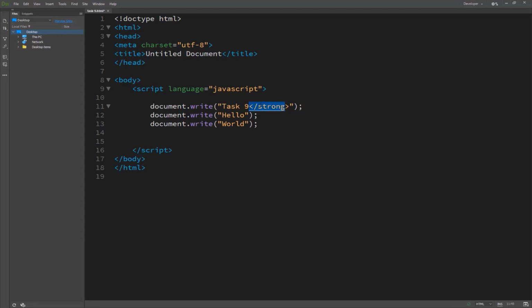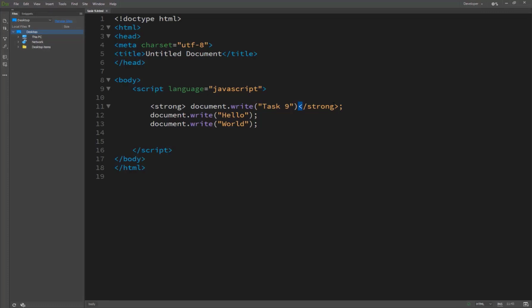maintain any space here. But guys, if you are thinking that you are using JavaScript code outside from your task, or you want to apply on this task 9, but you mistakenly write it outside from your string value, it can't work. So it catches an error and our program is not running basically. So you must write inside your brackets.